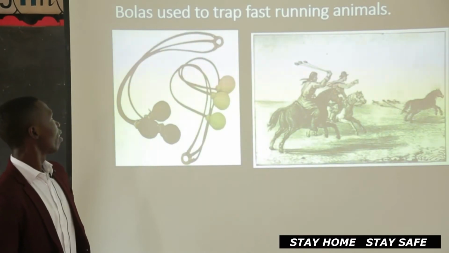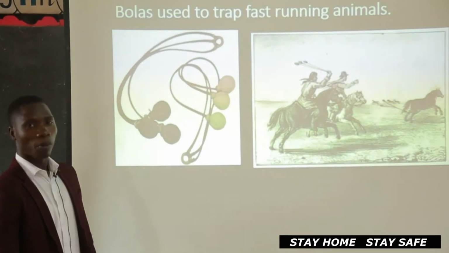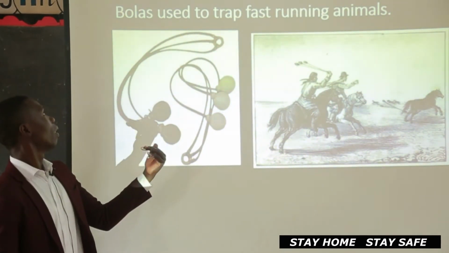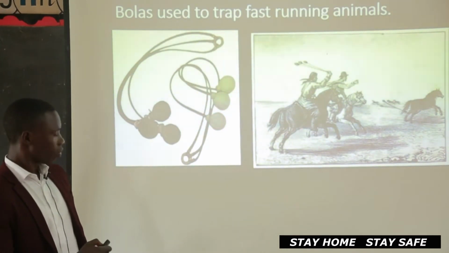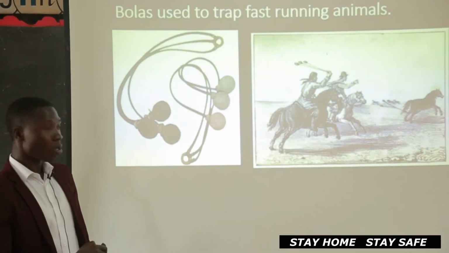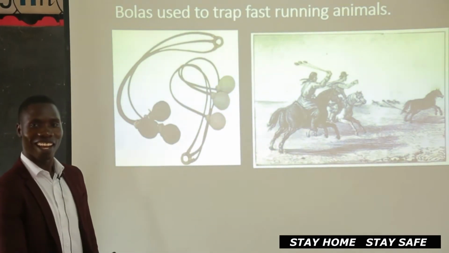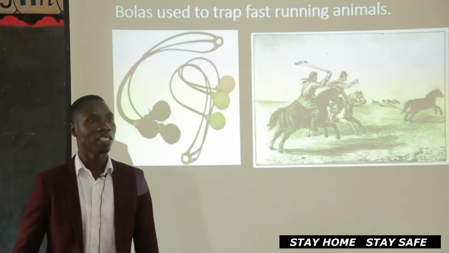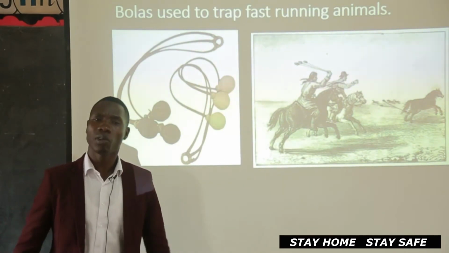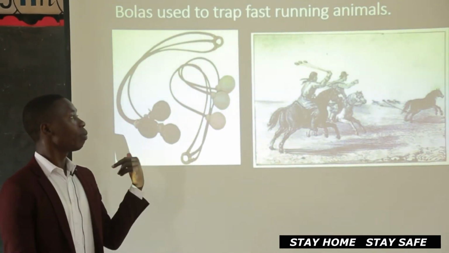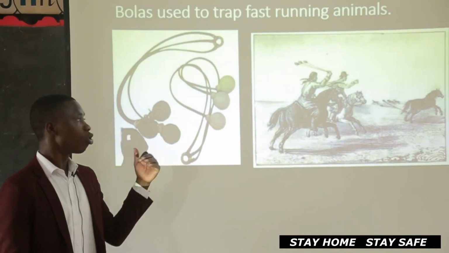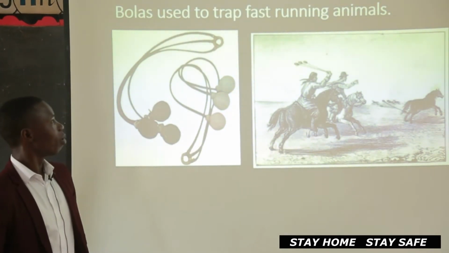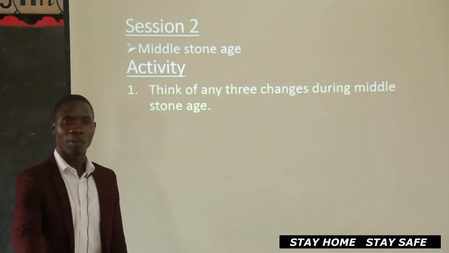Now we also have this one. It's called bolas. We can spell bolas very quickly. Bolas, B-O-L-A-S. Now this one looked like this, as you can see. I was able to bring you this one because in P3 you do these things here. So we have a bolas, and it was used for trapping fast-running animals. They are animals that could run very fast. So the bolas helped this early man to trap these animals, or to trip these animals, or to entangle these animals.